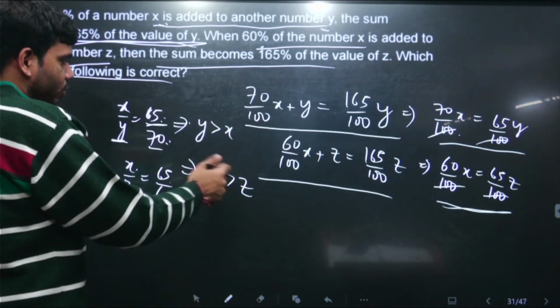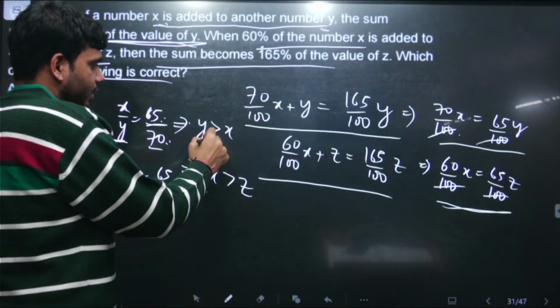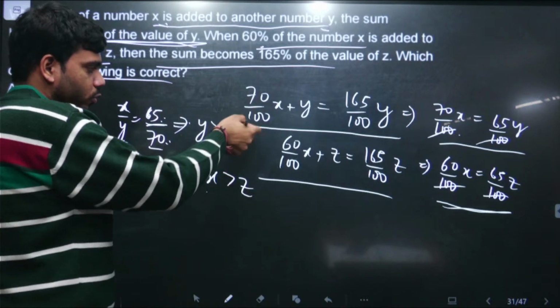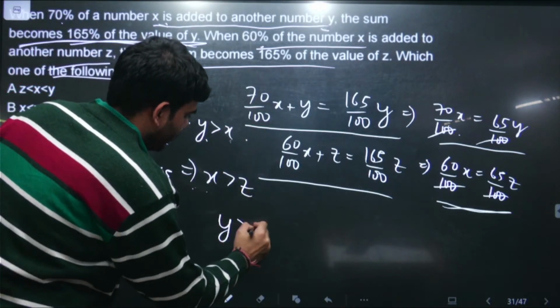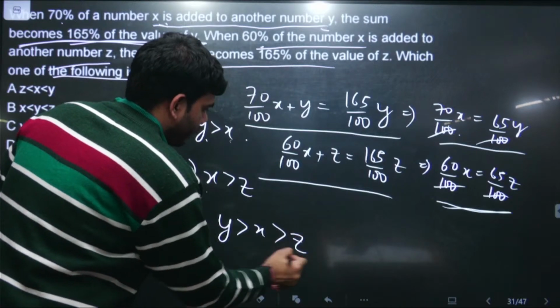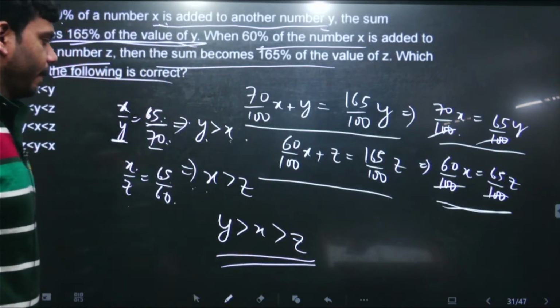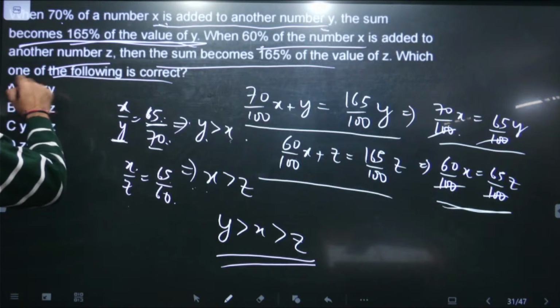So combining these two things we know that y is the largest, since it is greater than x, and z is smaller than x. So combining both these inequalities we get this result, and this is option number A.